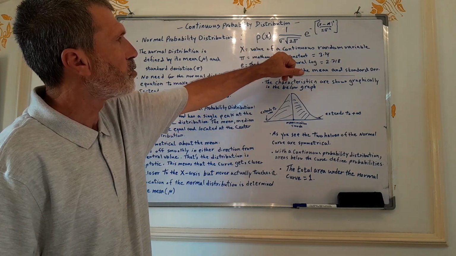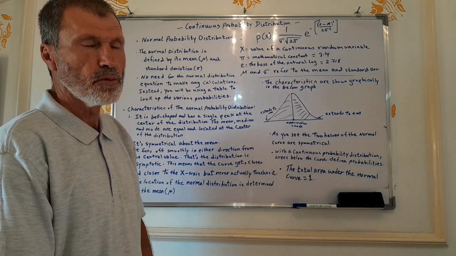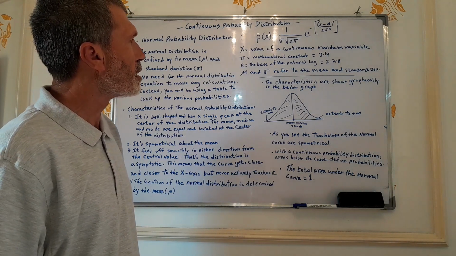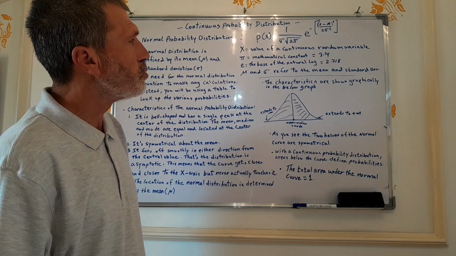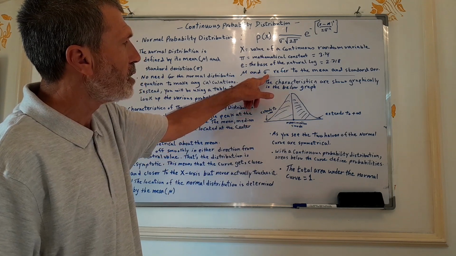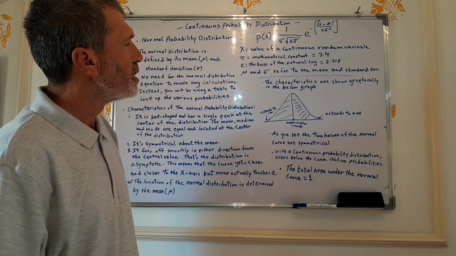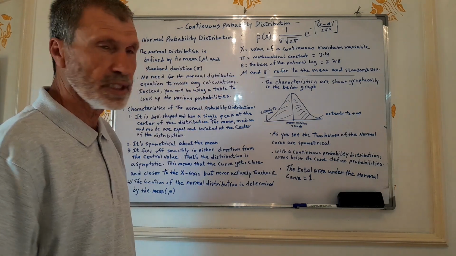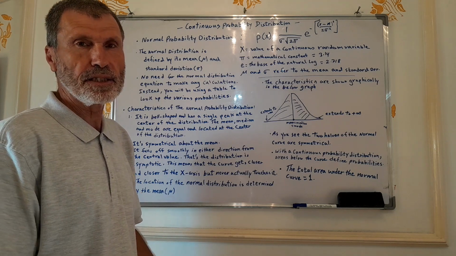X is the value of a continuous random variable. Of course, pi is a mathematical constant, which is equal to 3.14. E also is a mathematical constant, which is the base of the natural log, which is equal to 2.718. Mu and sigma refer to the mean and standard deviation, of course. And as you can see, the normal distribution is defined by its mean, mu, and its standard deviation, sigma.